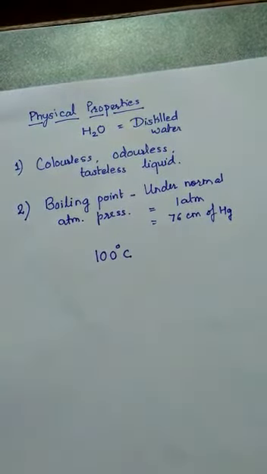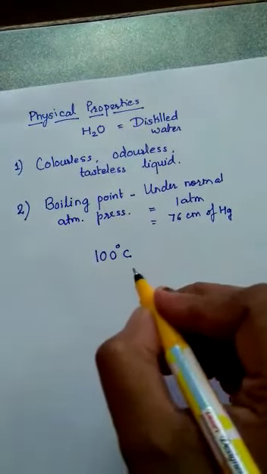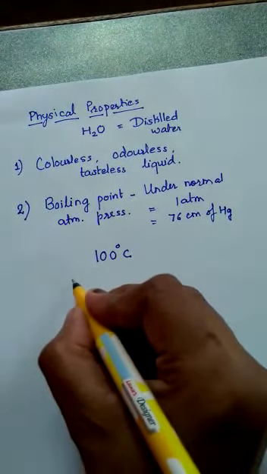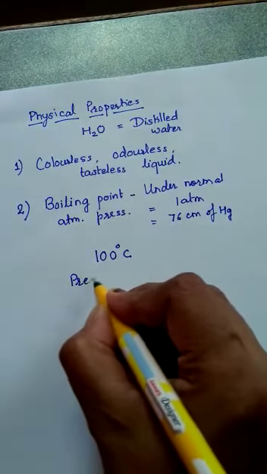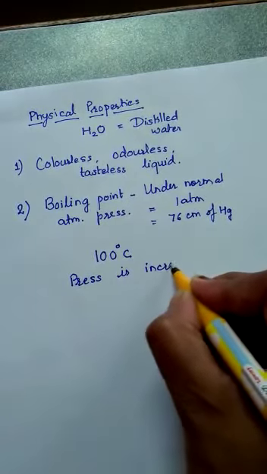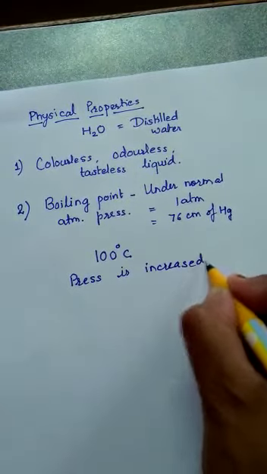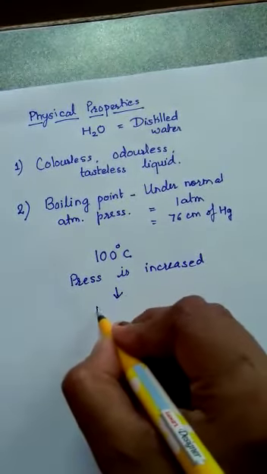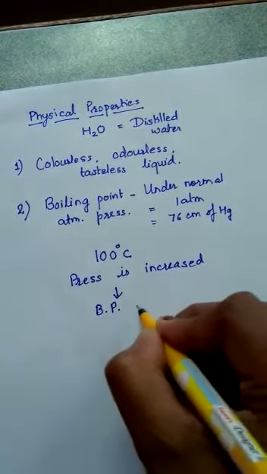Now, if you change the pressure, say if the pressure is increased, then the boiling point will also increase.